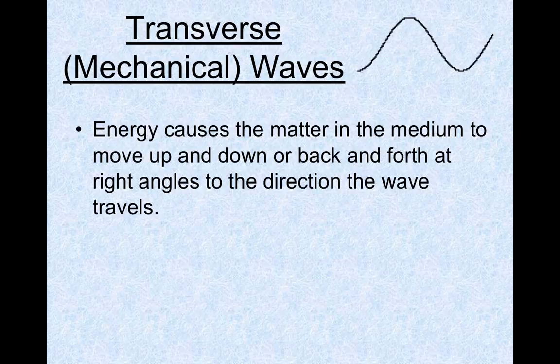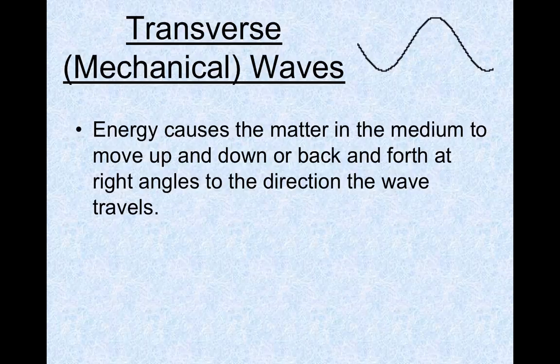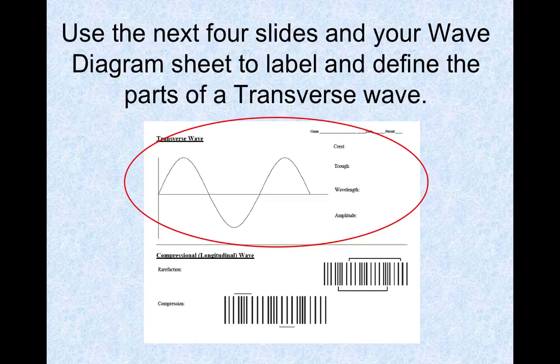All right, so there's a couple kinds of transverse waves. There's a transverse mechanical wave, and in a transverse mechanical wave, the pulse of energy is perpendicular to the direction that the wave moves. So the matter in the medium goes up and down in a transverse wave, and the wave itself goes side to side.